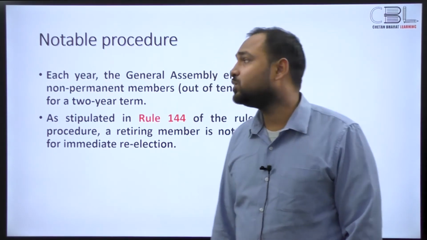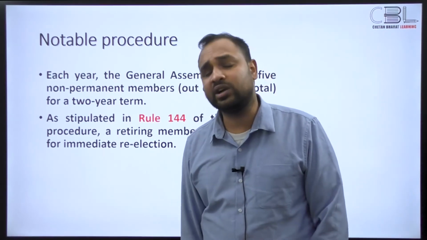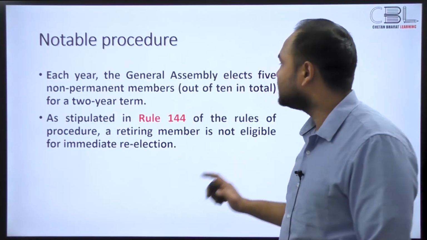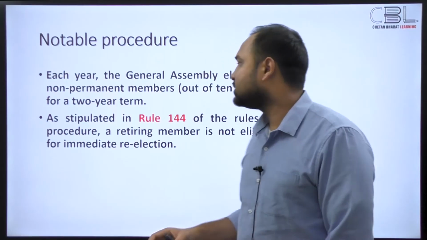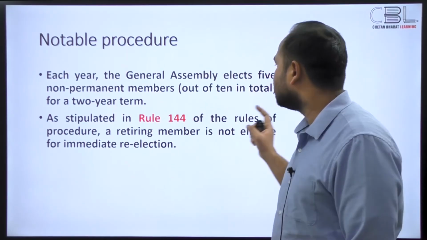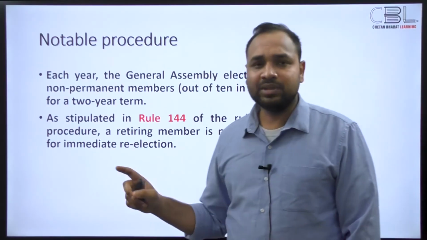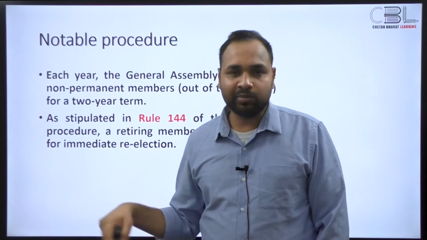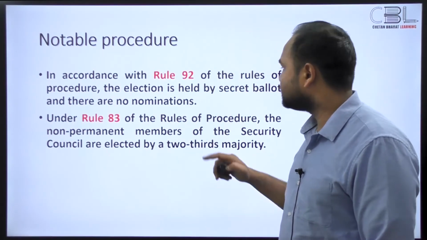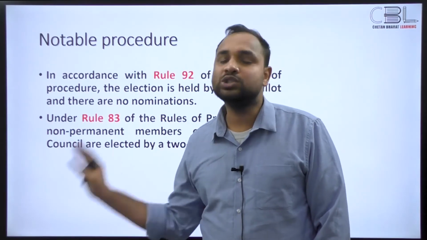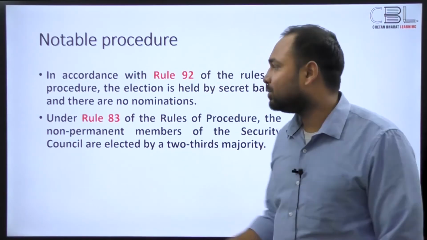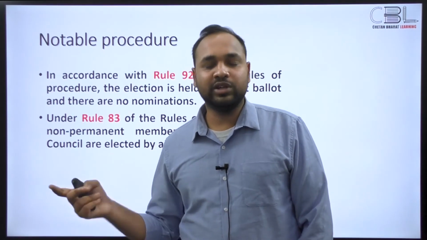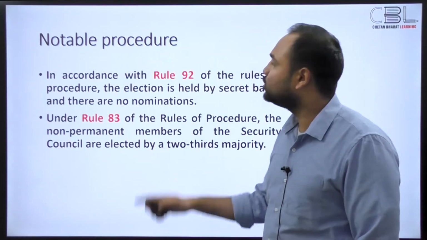So if you've understood these aspects of the challenges that we're going to face when we are on the United Nations Security Council, then you need to know some notable procedure points that are also important, right? These are not as important for your mains, but you should just know that this is how things get done, right? Each year the General Assembly elects 5 non-permanent members out of 10 in total for a 2-year term. Then there is Rule 144, which says that an outgoing member cannot be a member again for the non-permanent ones, right? Then there is Rule 92, which says that the election is to be held by secret ballot. You should just know that the election is held by secret ballot, and there are no nominations. You should, for example, know that to be elected to the Security Council, you need a 2/3 majority in the General Assembly, right? These are things that you should know. All right.